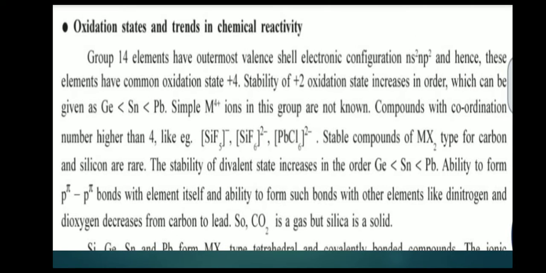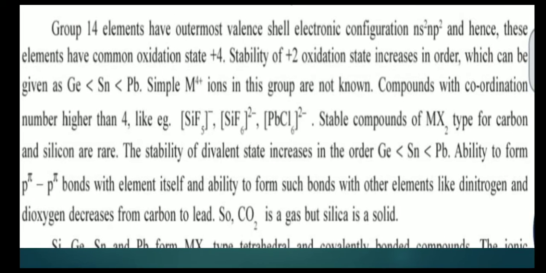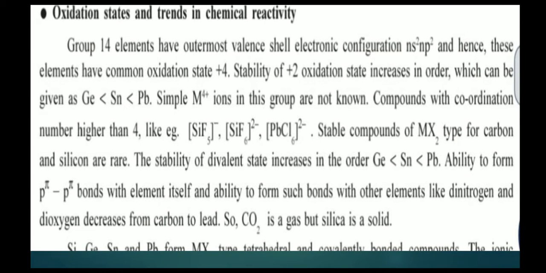Oxidation states and trends in chemical reactivity. Group 14 elements have outermost valence electron configuration ns2 np2 and hence these elements have the common oxidation state of +4. The stability of the +2 oxidation state increases in the order germanium, tin, lead.